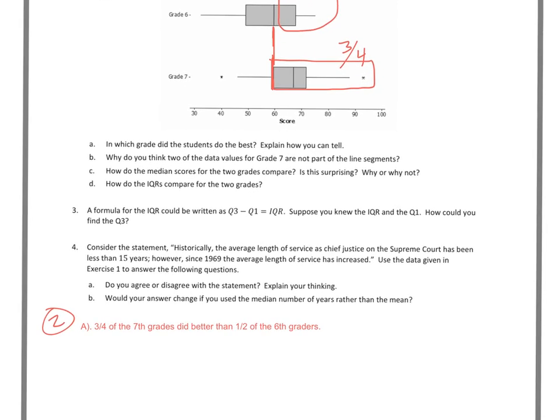Why do you think 2 of the data values for 7th grade are not part of the line segments? That's what those stars are. I'm going to say that the highest and lowest scores, and that would be these, our 2 asterisks or our 2 stars there, are pretty far away from the other scores, so they marked them separately.